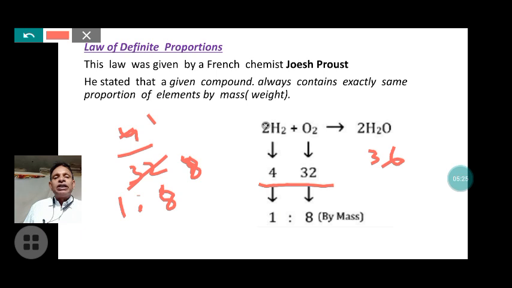If the water is taken from any source, irrespective of the source of the compound, the constituent elements are always present in the compound in a definite proportion by mass or weight.